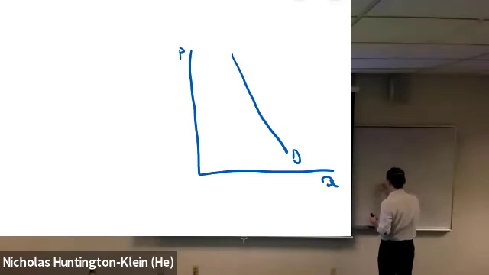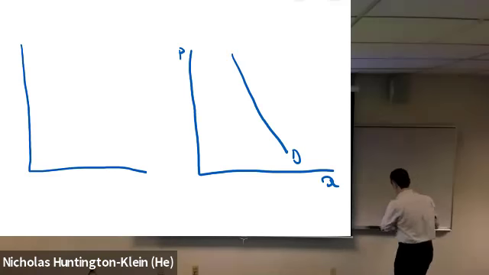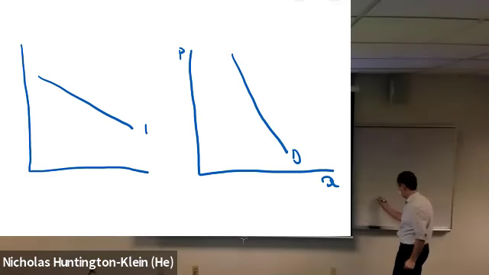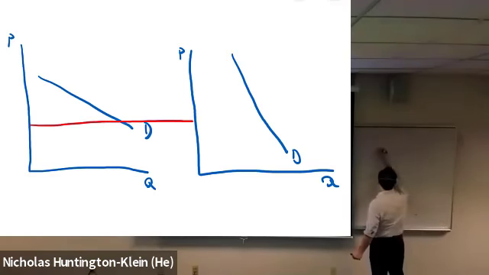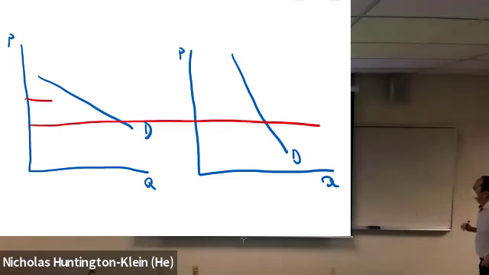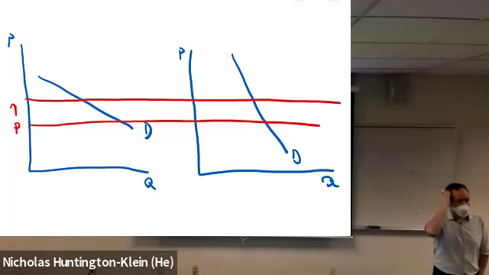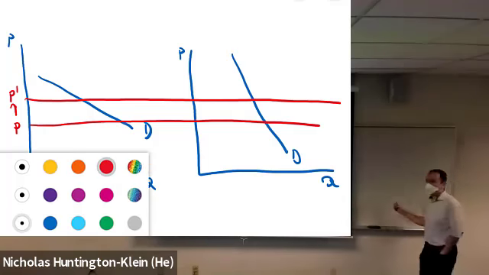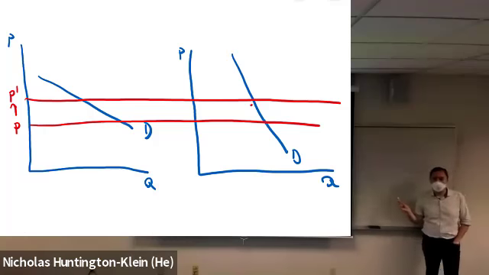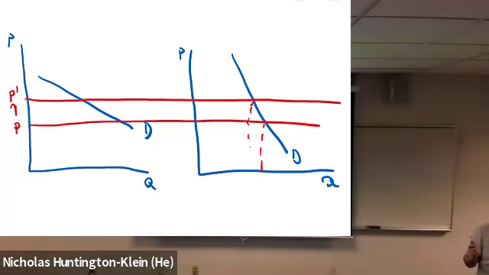Inelastic demand, elastic demand, and we're going to do the same price increase. So we get a price increase. Basically, what's going to happen is that in the inelastic scenario, you're going to keep buying all those now super expensive cigarettes, right? Whereas in the more elastic scenario, you're going to get a little bit of relief on the price increase because you're just going to buy fewer cigarettes, right?